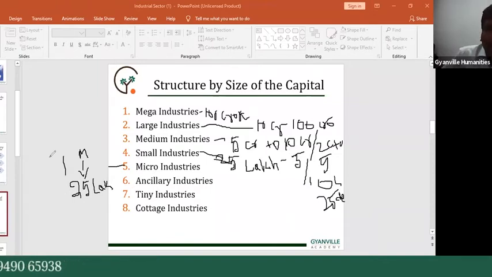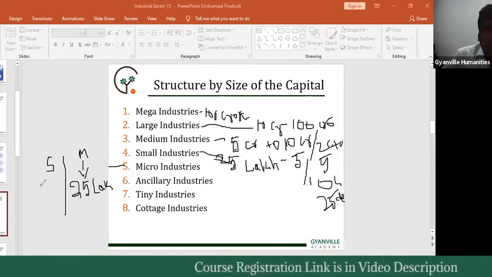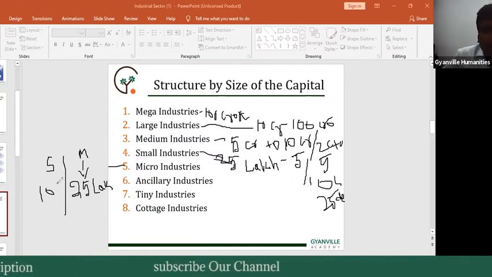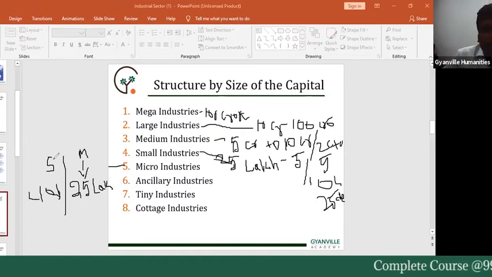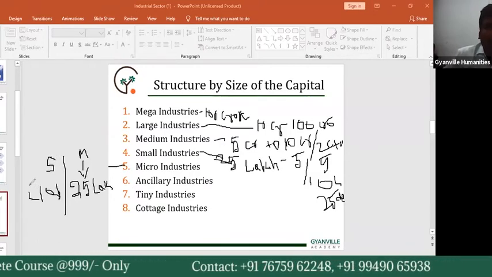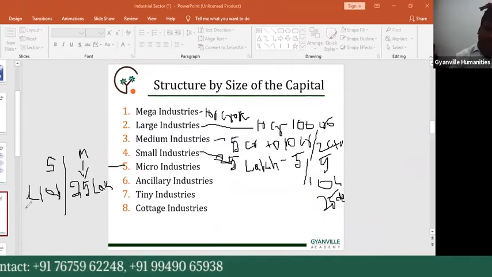In the same way, for the service sector, service organizations, service industries, the amount is less than 10 lakhs rupees. So industries with an investment amount less than 10 lakh rupees are micro industries related to the service sector. So this is the micro industries related data.